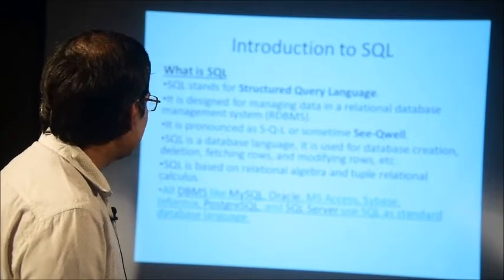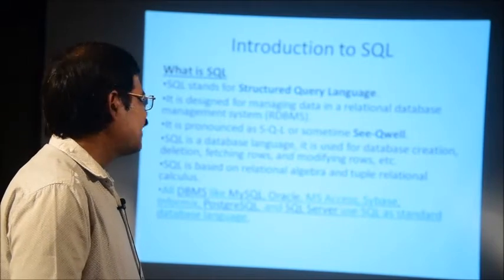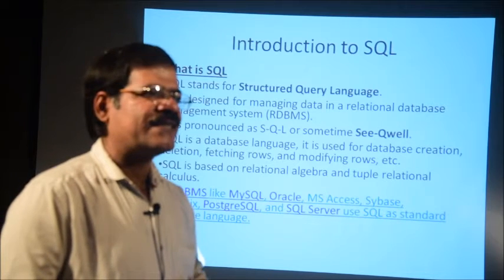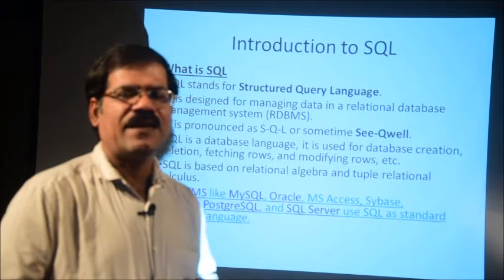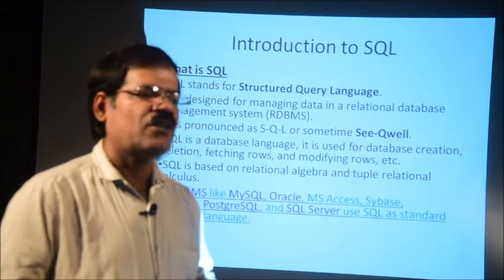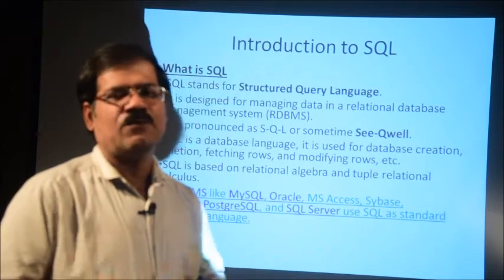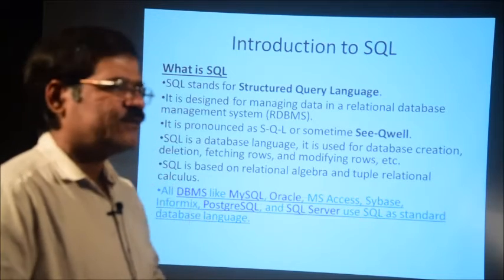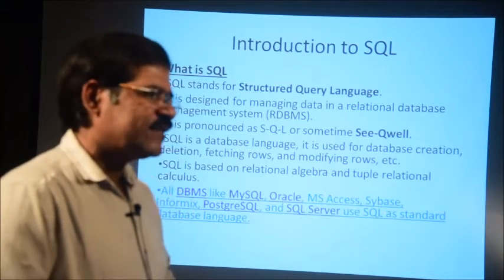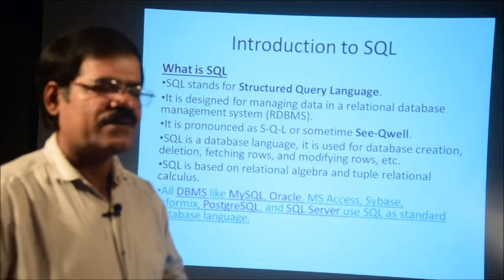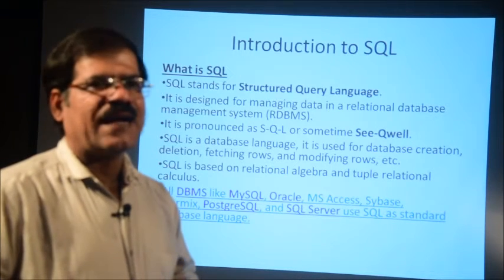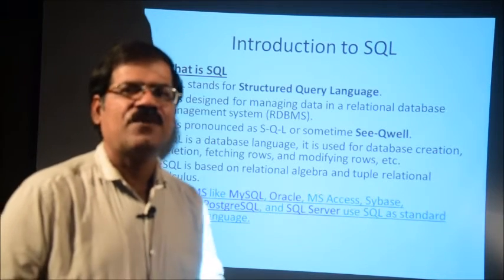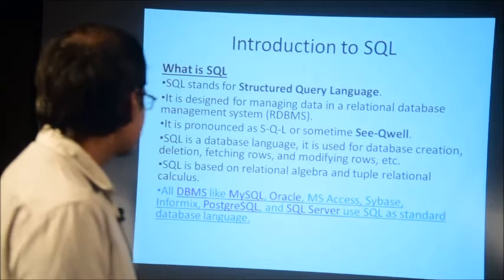SQL is based on relational algebra and tuple relational calculus. Basically, many operations are performed by the SQL language. Join is one of the operations, joining two or more tables. Union is one of the operations, as are intersection, difference of two tables, and Cartesian product of two tables. So, we perform these different operations by using SQL.